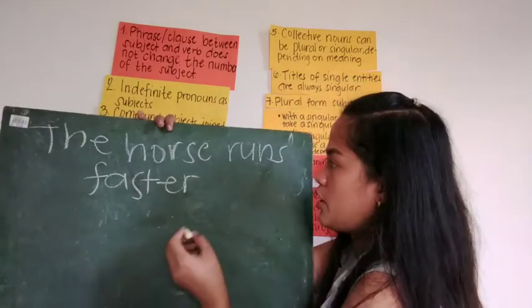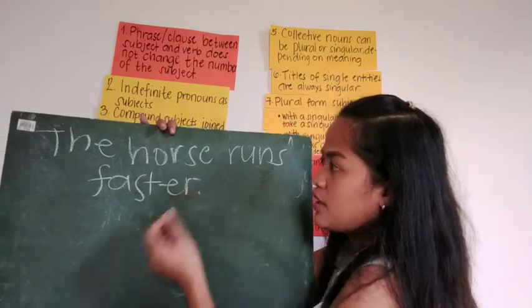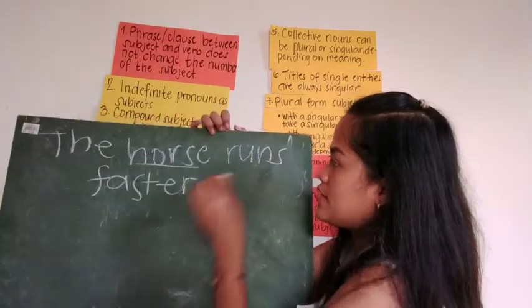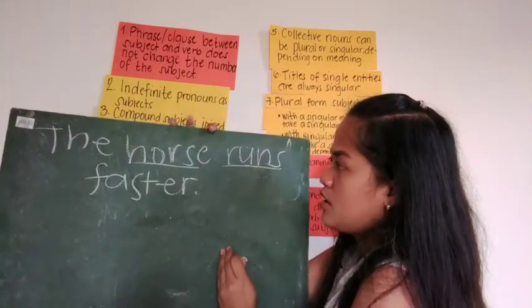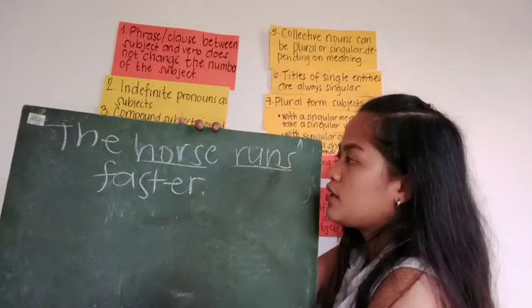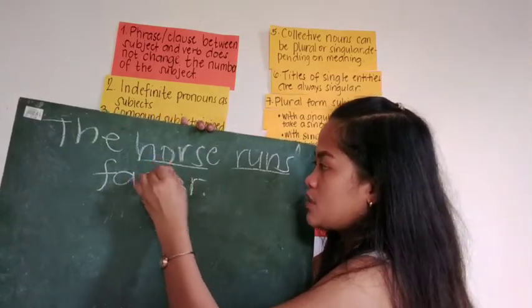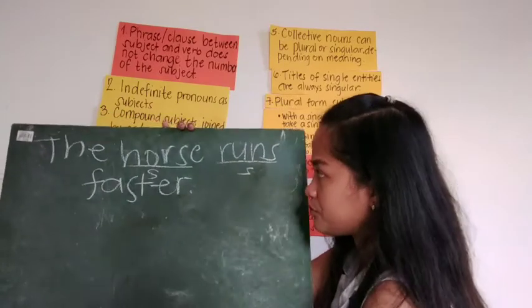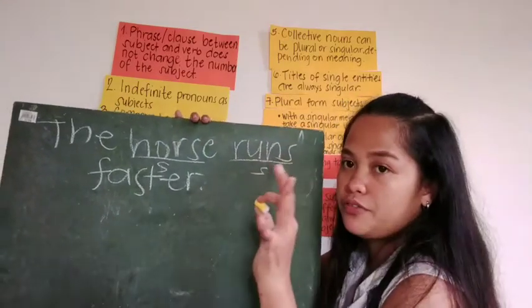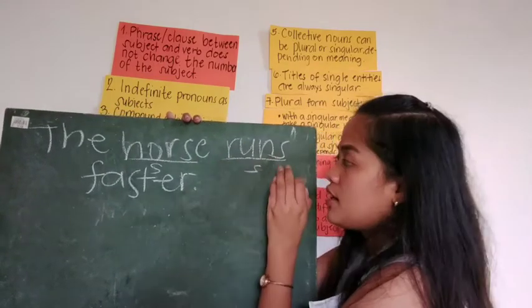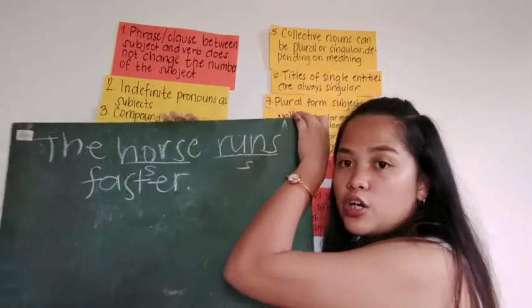Where's our subject here? It's the horse, right? And the verb here is runs. As you observe, horse is singular and the verb is singular too.